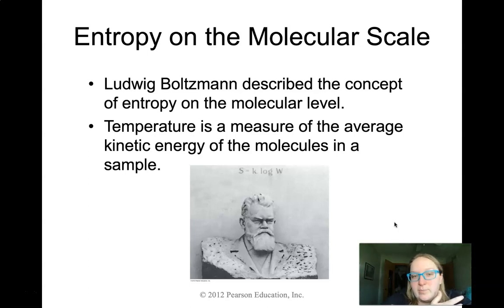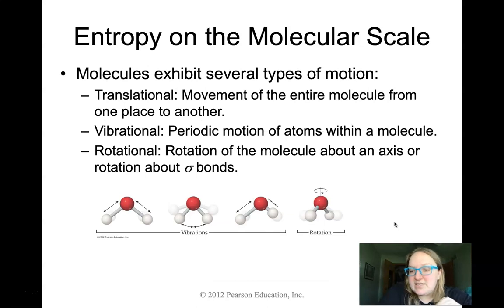So this gentleman, Boltzmann, and we've seen Boltzmann before too with the Boltzmann distribution, has had this whole postulate of how is this manipulating molecules. And so his idea was that since we know that temperature is a measure of average kinetic energy, right? We know that if a molecule is moving really fast, it has a lot of kinetic energy. If a molecule is moving really slow, it has only a little bit of kinetic energy. That temperature is going to be the thing that we can use to actually measure that. Really useful. And molecules themselves exhibit a bunch of different types of motion. And we've talked a little bit about types of motion, but this is a little bit of a different take.